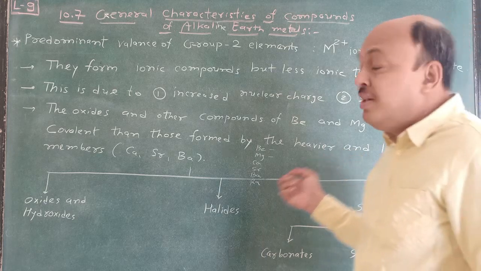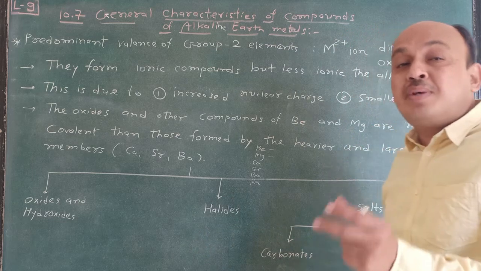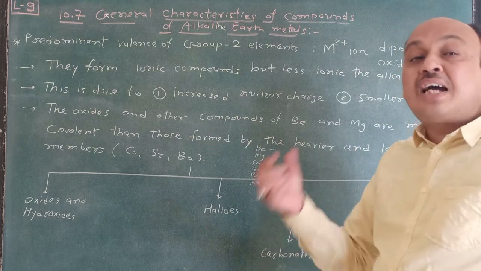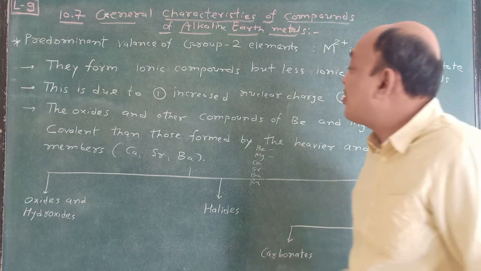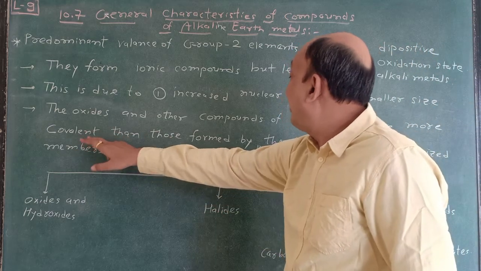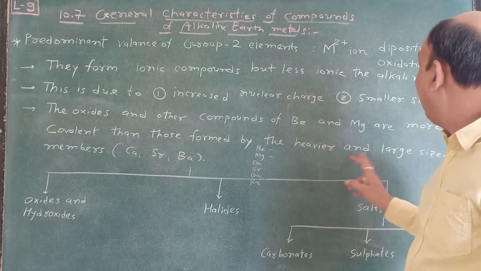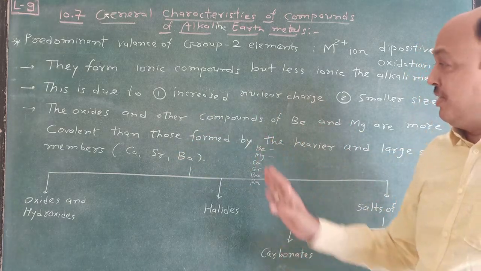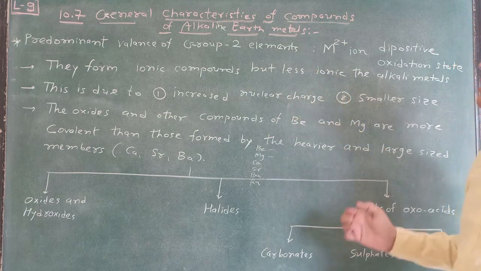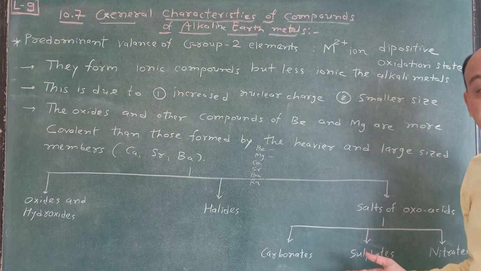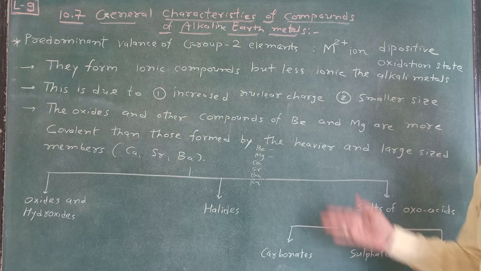They lose electrons but not much as compared to calcium, strontium and barium. They show ionic character but very little, so covalent character is more than in those formed by the heavier and large size members. So this is all about the start of the general characteristics of compounds of alkaline earth metals.